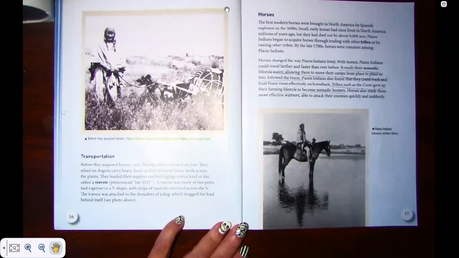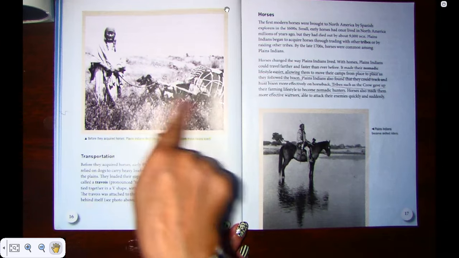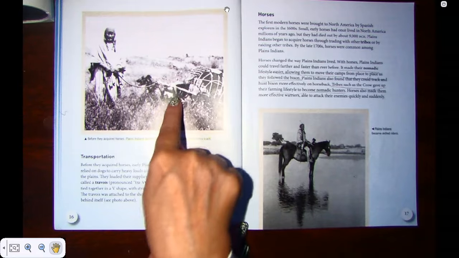Transportation. Before they acquired horses, the early Indians traveled on foot. They relied on dogs to carry heavy loads as they followed bison herds across the plains. They loaded their supplies and belongings into a kind of sled called a travois. The travois was made up of two poles tied together in a V shape with strips of rawhide stretched across the V. This travois was attached to the shoulders of the dog, which dragged the load behind himself. Oh, so there's two poles and it's tied to the dog. I can see the strip right here where it's tied.